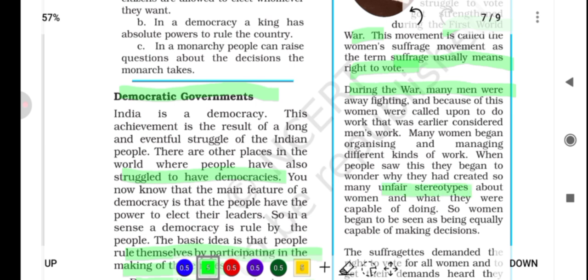Stereotypes, as we had already discussed in the first chapter, are previously made up pictures of a certain category of people. Like we think the tribals are very colorful, they're very backward and all this. These are stereotypes. We don't know what actually they are. They may be creative in their own way, they may be talented in their own way, they do possess skills which we don't know. So these are unfair stereotypes about women and what they were capable of doing. Women began to be seen as being equally capable of making decisions.